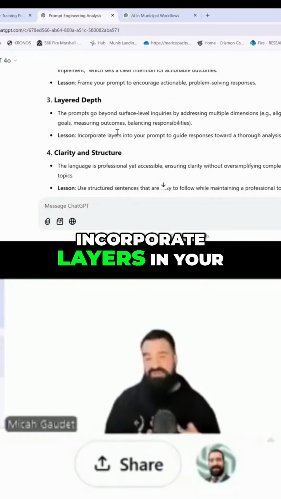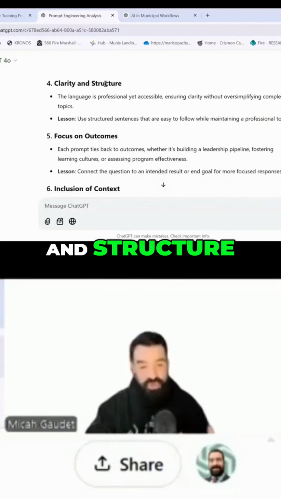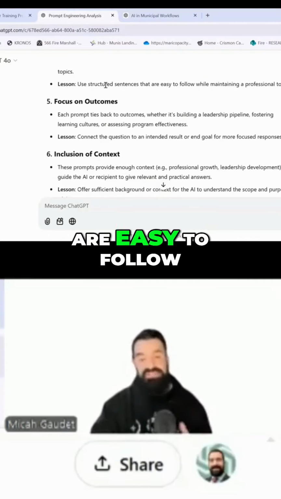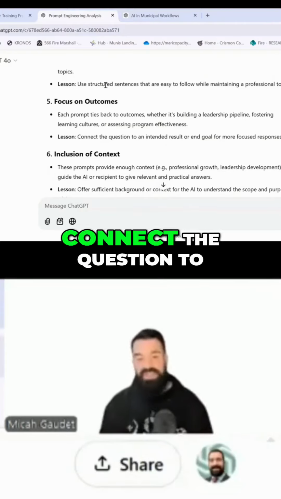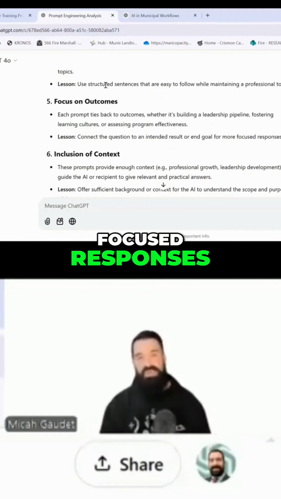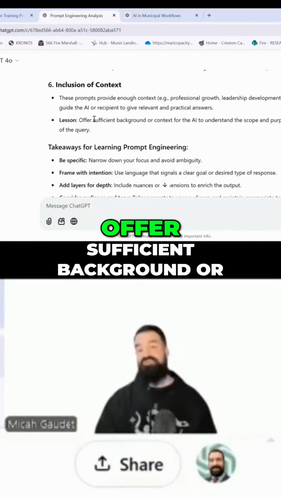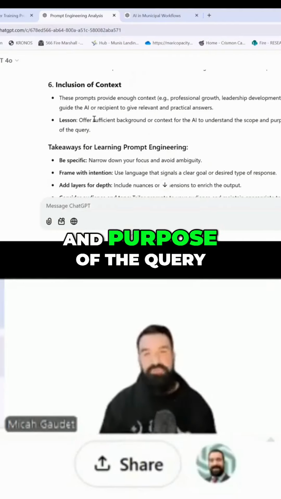So incorporate layers into your prompt to guide responses towards a thorough analysis. The next is clarity and structure, right? Structure sentences that are easy to follow while maintaining a professional tone. Focus on outcomes. Connect the question to an intended result or end goal for more focused responses. Inclusion of context. Offer sufficient background or context for the AI to understand the scope and purpose of the query.